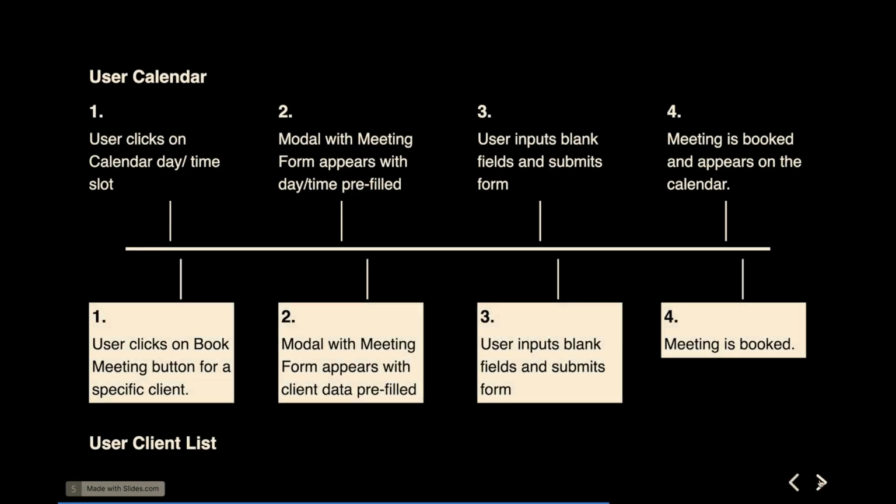For the user calendar and the user client list. From the calendar, the user clicks on the calendar with the day and time slot. The modal with the meeting form appears. User inputs blank fields, and then the meeting is booked on submit, and it appears on the calendar. For the client list, user clicks on the book meeting button for the specific client. The modal pops up with the meeting form where the client data is pre-filled for the user. The user inputs any blank fields and submits, and then the meeting is booked. Same final visual, but 3 out of 4 of those steps are different for each of them.